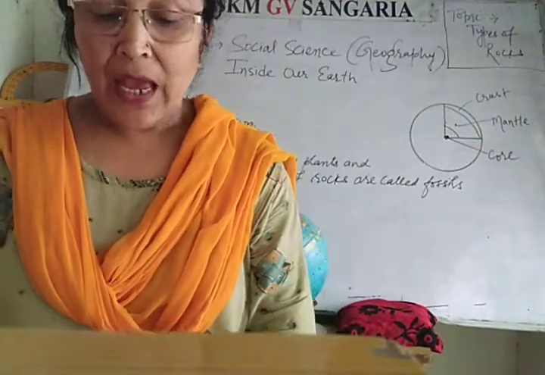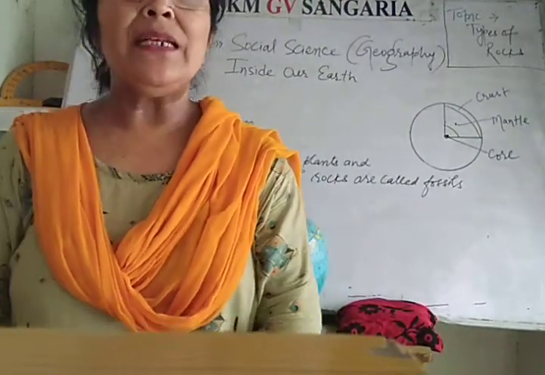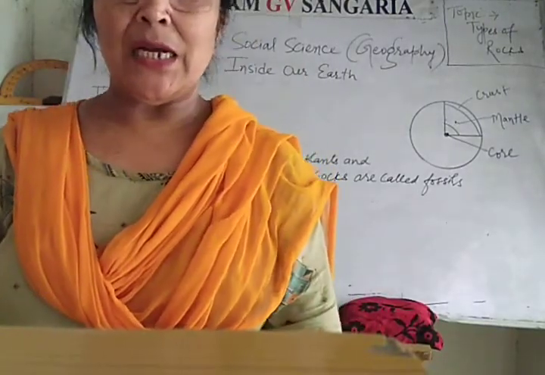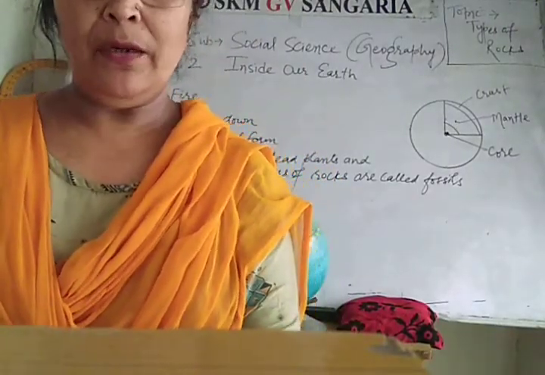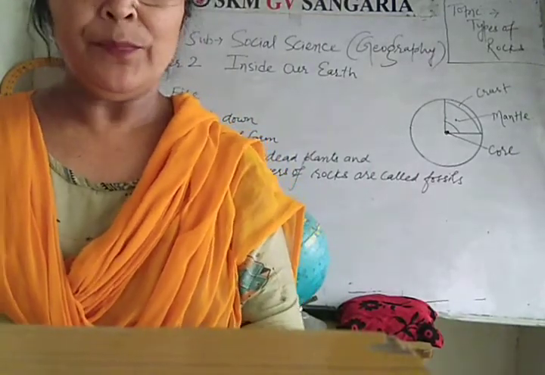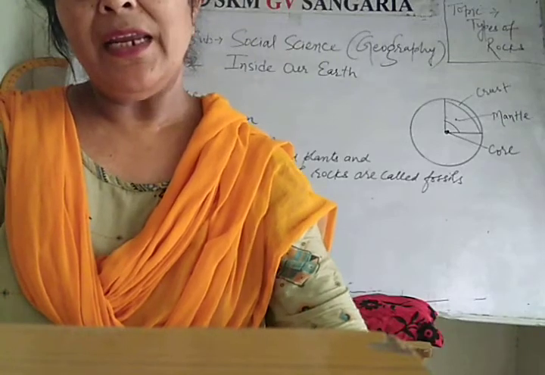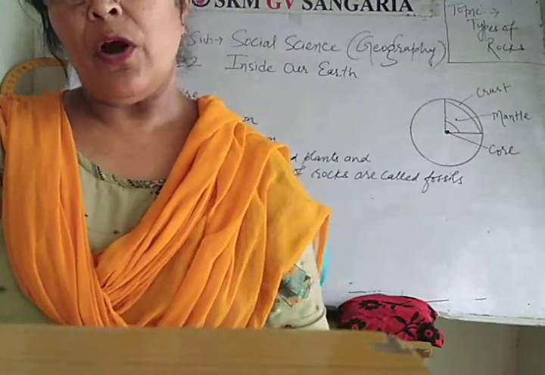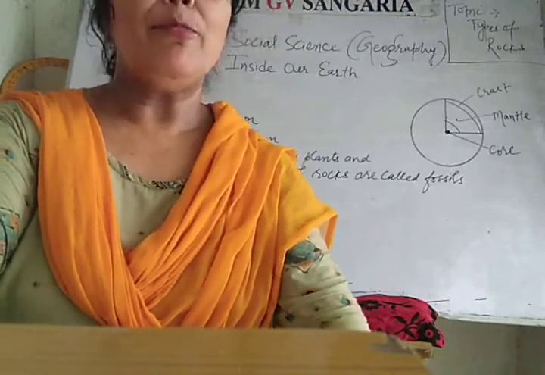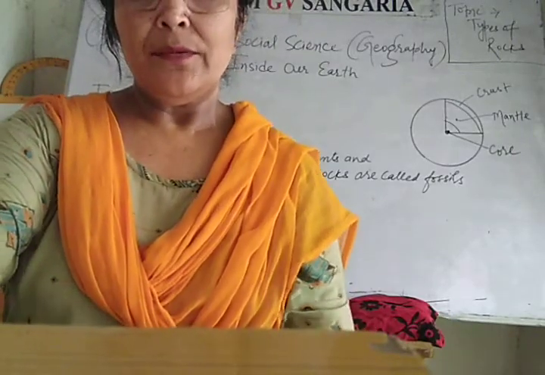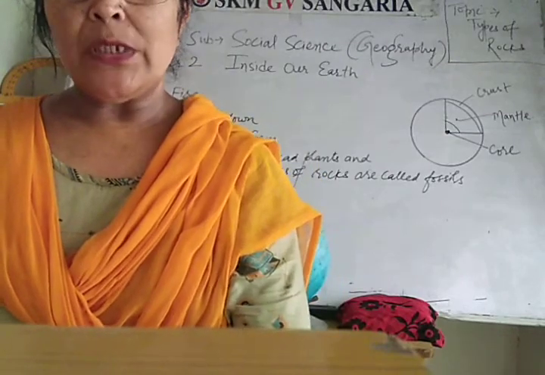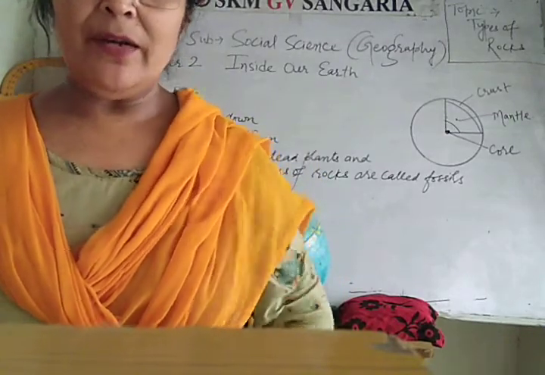Any natural mass of mineral matter that makes up the earth's crust is called rock. Rocks can be of different color, size and texture. There are three types of rocks: igneous, sedimentary and metamorphic rocks.